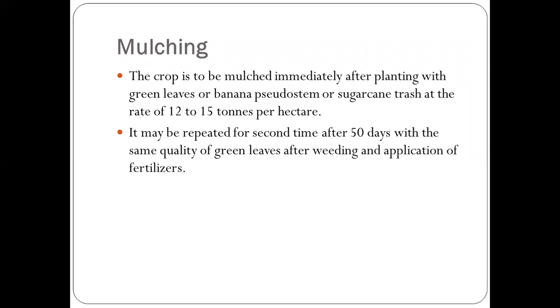Next is mulching. The crop is to be mulched immediately after planting with green leaves, banana pseudostems, or sugarcane trash at the rate of 12 to 15 tons per hectare. So after planting, we immediately mulch the field with the help of banana leaves and sugarcane trash. The requirement of these leaves or sugarcane trash is 12 to 15 tons per